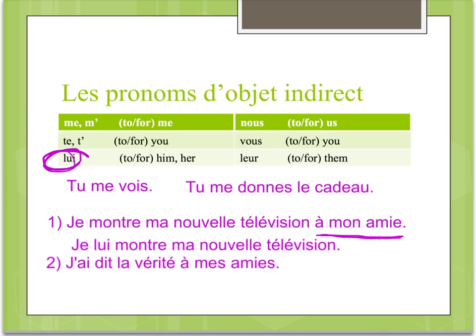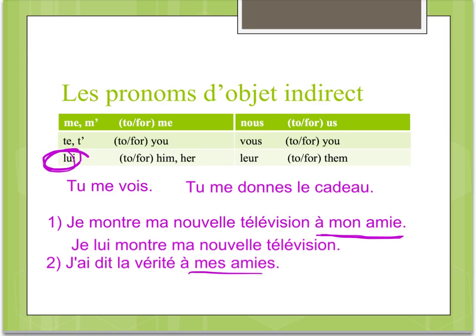I told my friends the truth. Told what? The truth. So that's our direct object, la vérité. And then to whom? À mes amis. À qui? To my friends. So that's our indirect object, à mes amis. And now let's replace it with an indirect object pronoun.